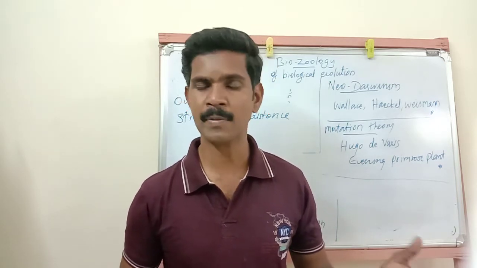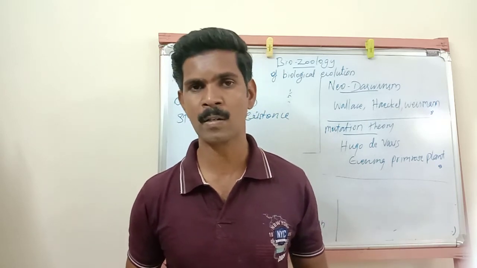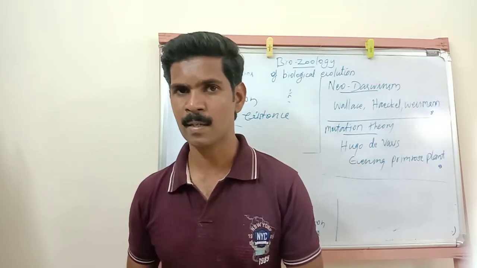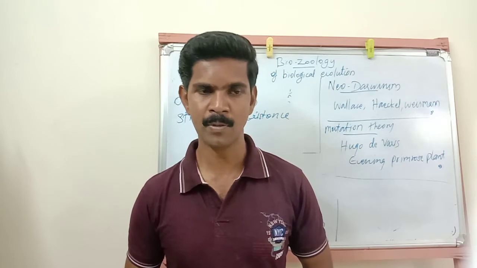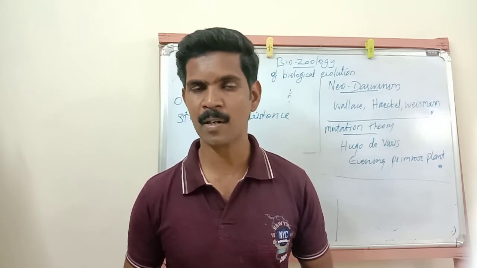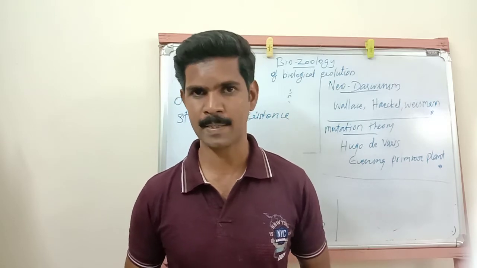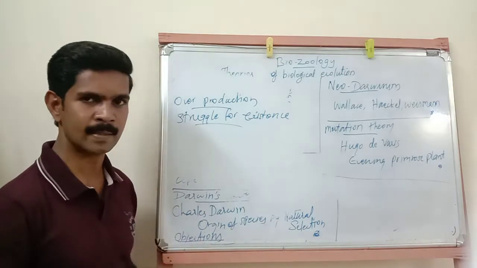For example, living organisms struggle to face overflood, overdrought or earthquake. These environmental factors affect the life of organisms. Most struggle is for food, reproduction or living place. So the second fact of the Darwinism theory is struggle for existence.